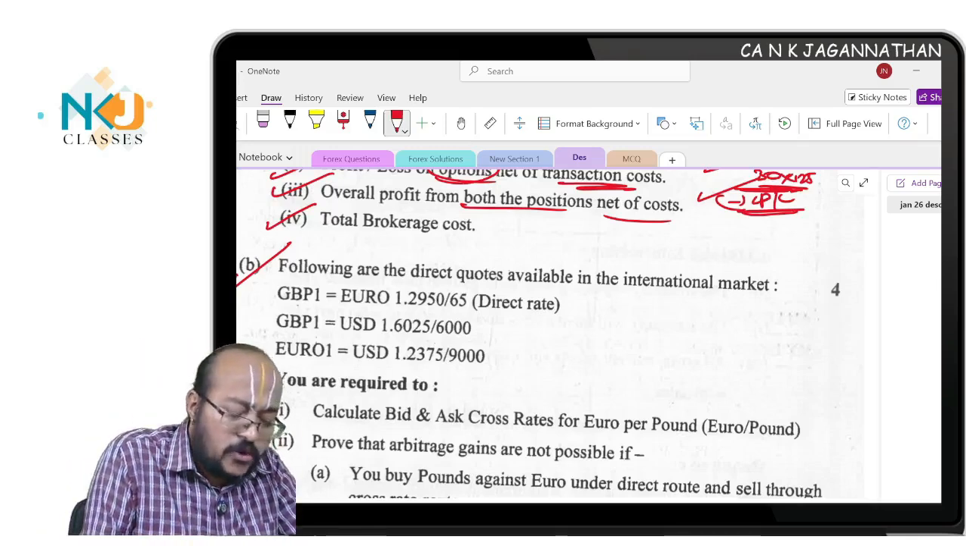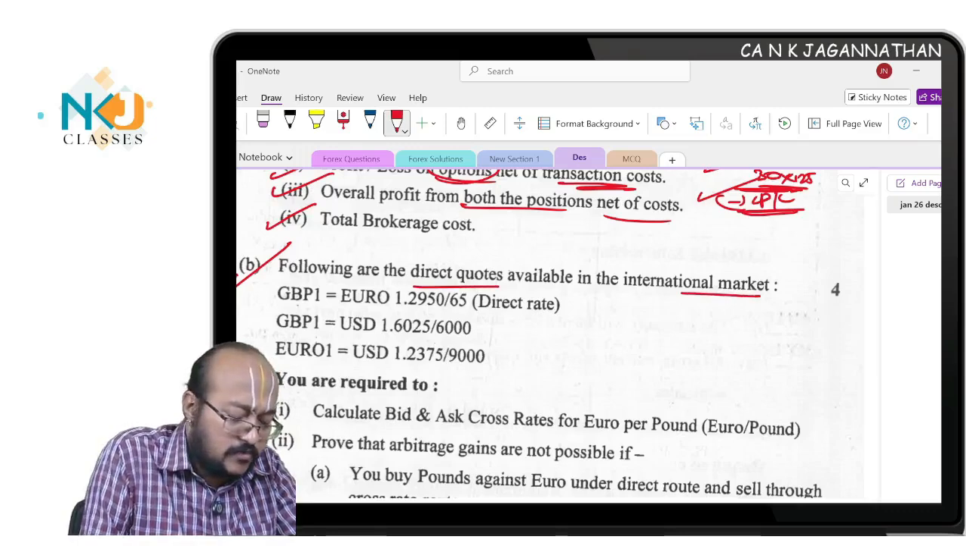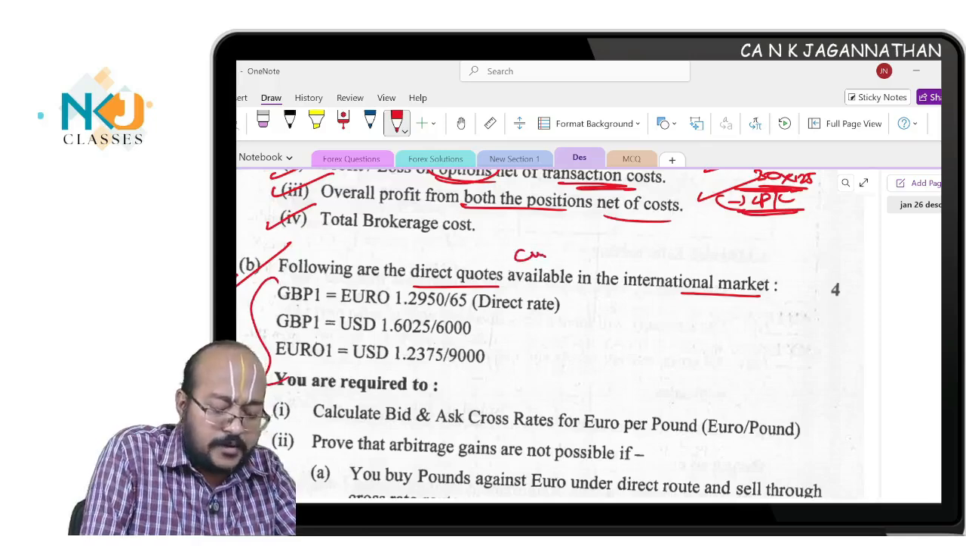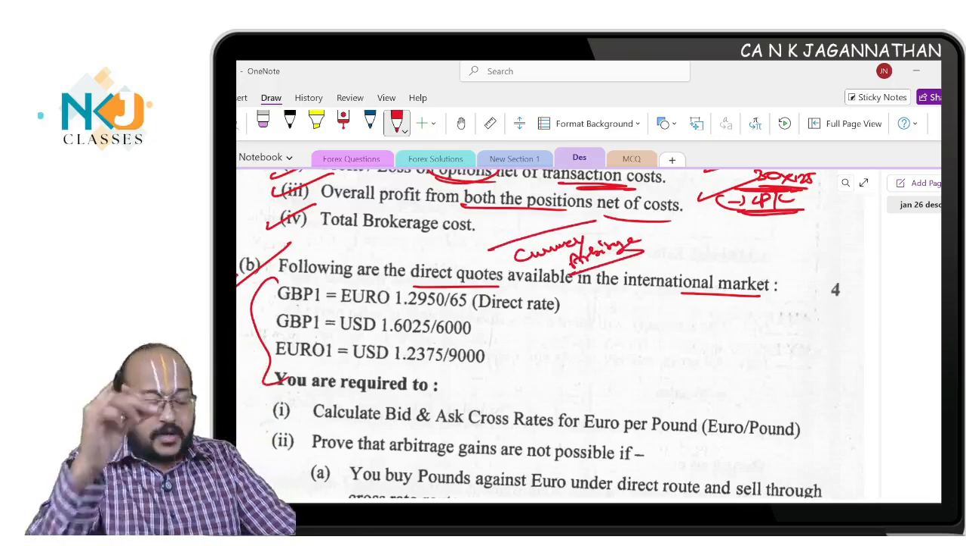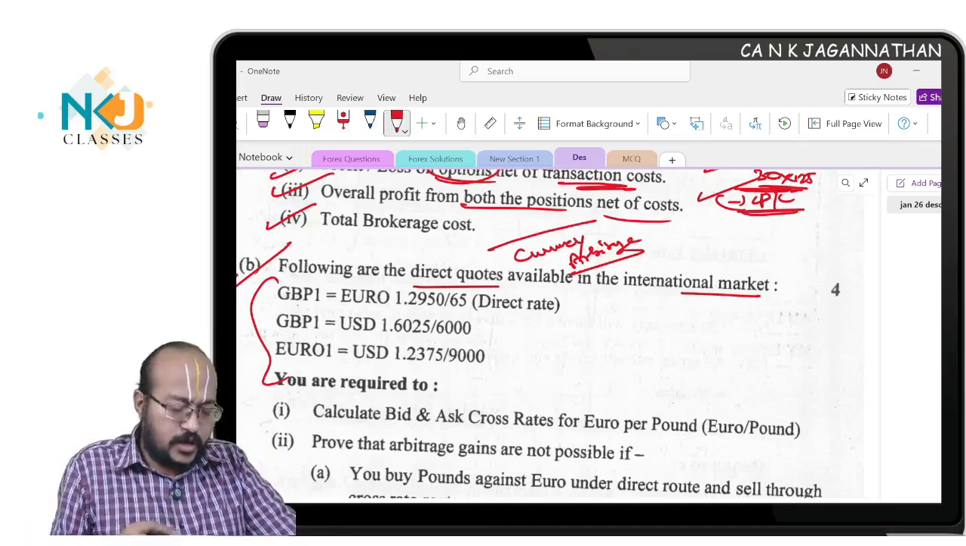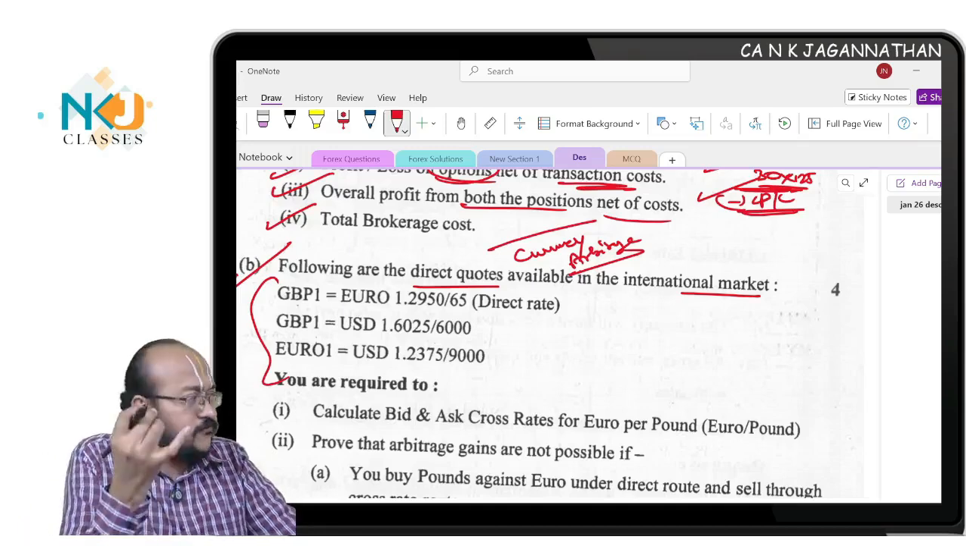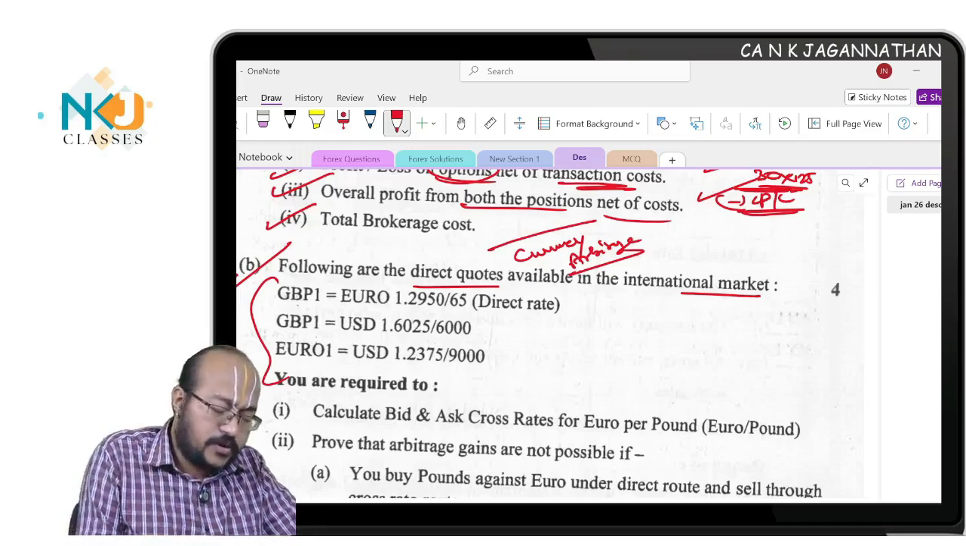Next, following are the direct quotes available in the international market. Okay, GBP pound 1. This question is related to currency arbitrage. Currency arbitrage. Okay, see, currency arbitrage is directly taken from the study material only, and there's nothing to discuss apart from one point which one of my students pointed out.